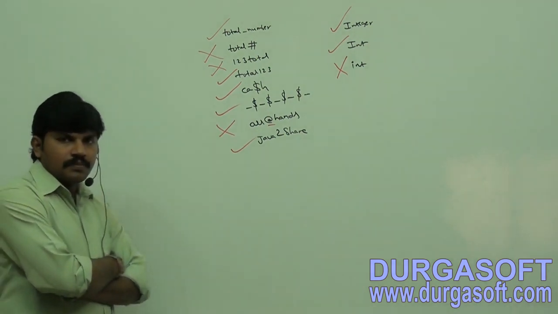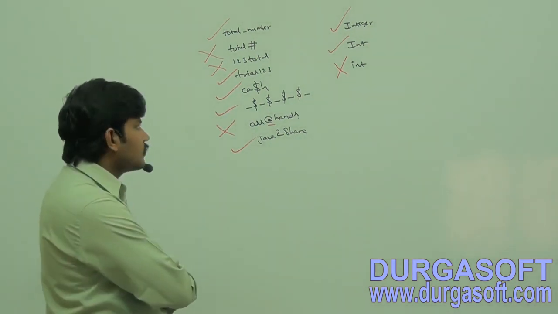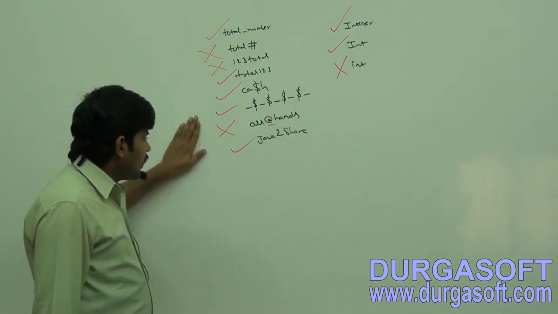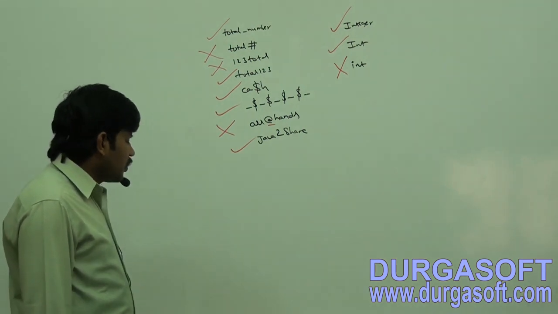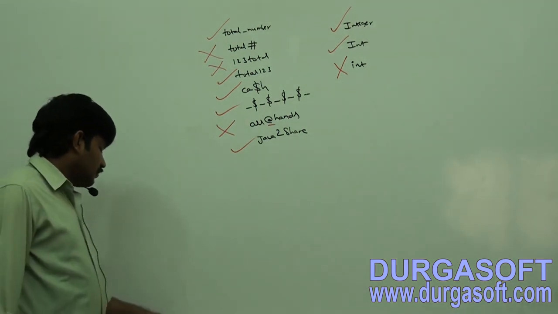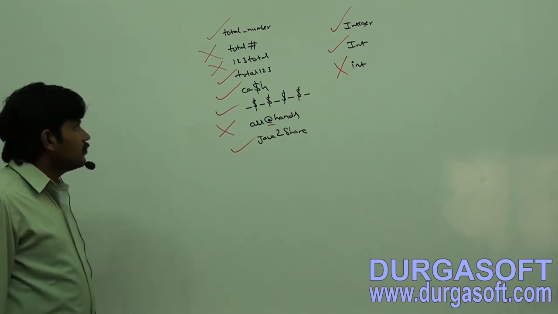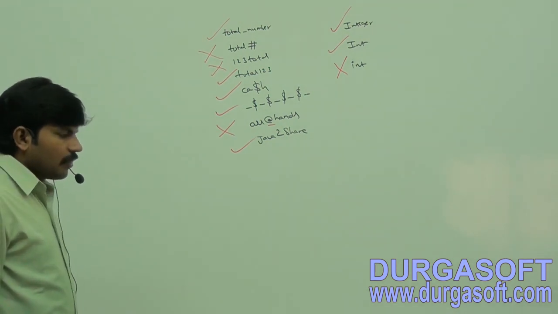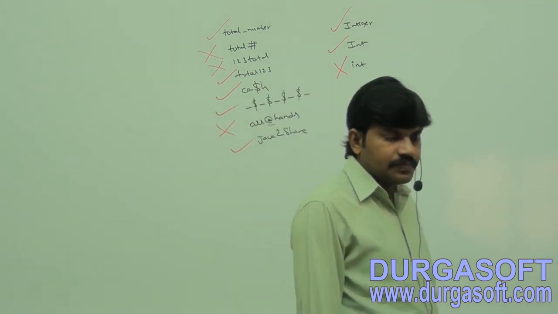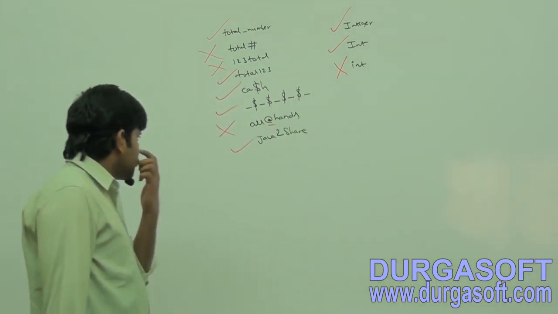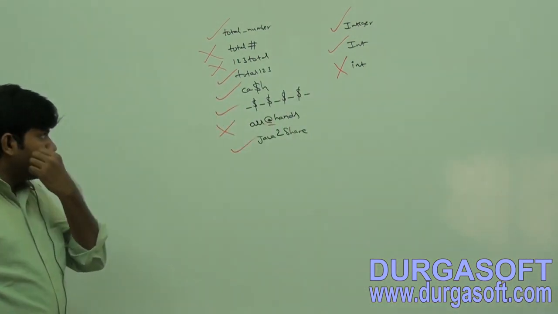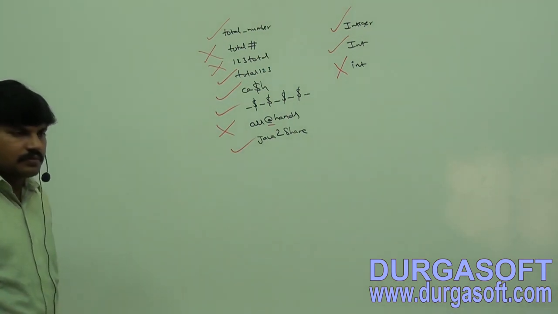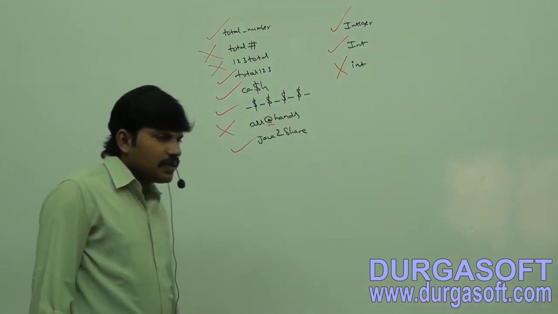Completed, right? Total underscore number, next total hash, 123total, next total123, all at the rate hands, next Java2share, Integer, int.